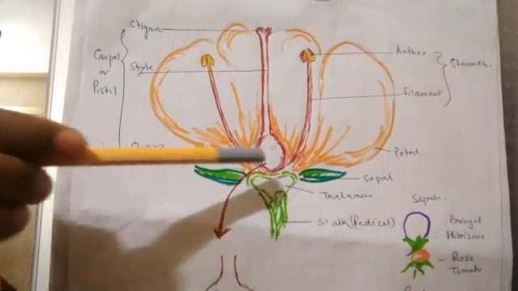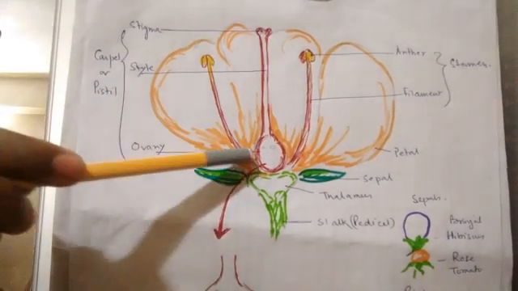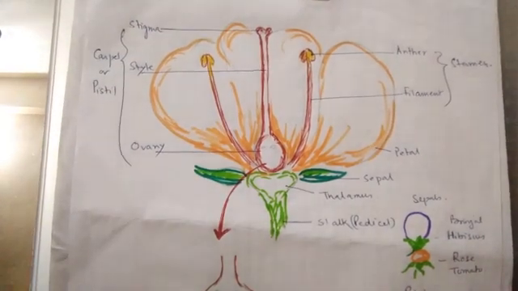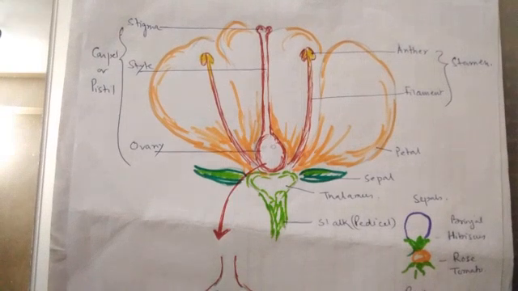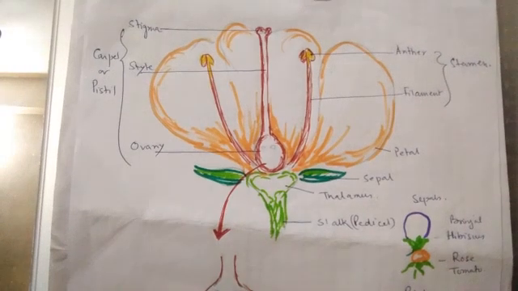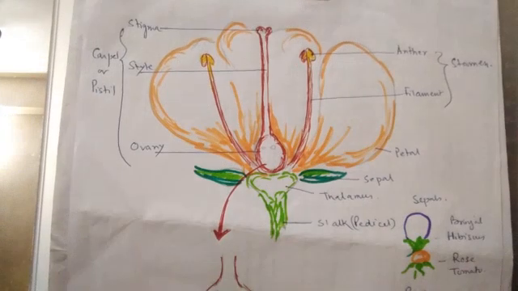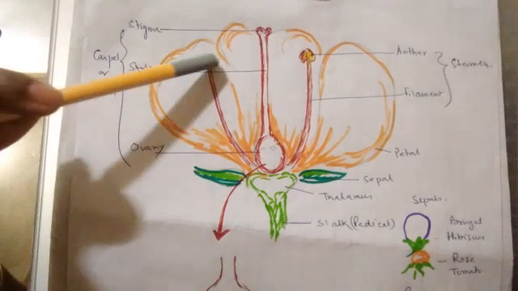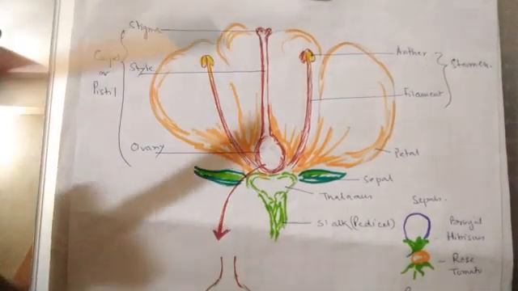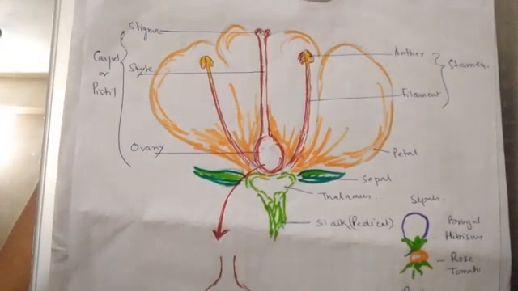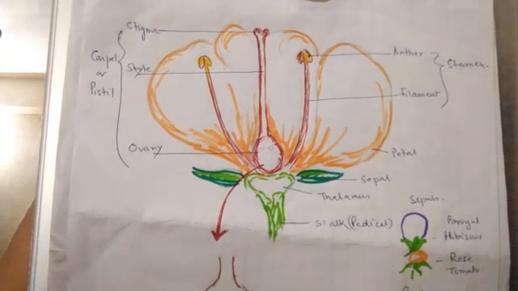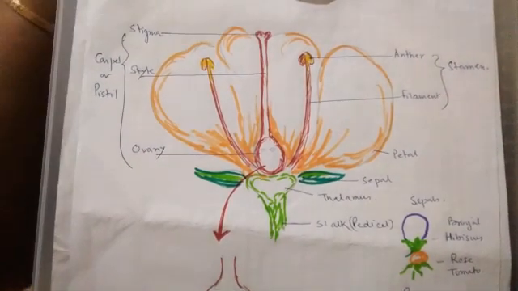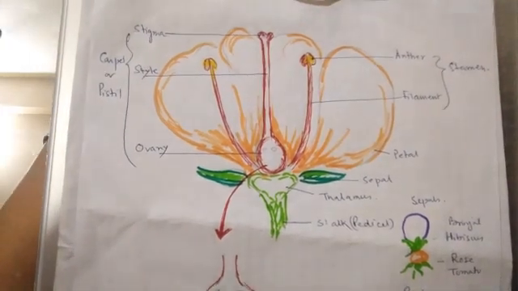But suppose it is having only pistil or only stamen, so only one is there. Both male and female are not there. So we call it uni. Uni means one, so we call it unisexual flowers. So what is a unisexual flower? When the flower bears only one reproductive whorl, either stamens or pistil, then we call them unisexual flowers. Clear? So bisexual flowers and unisexual flowers.